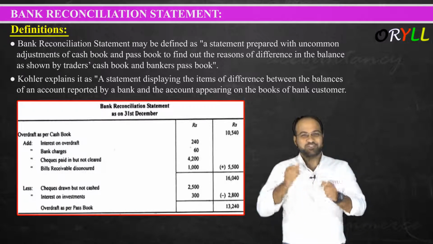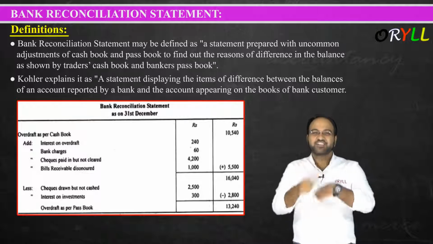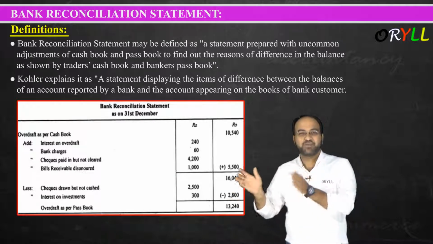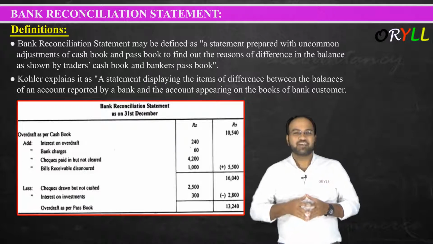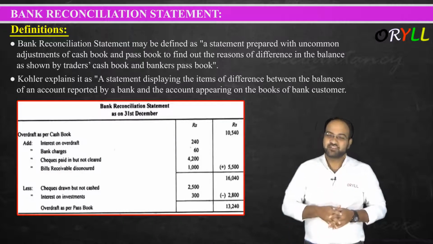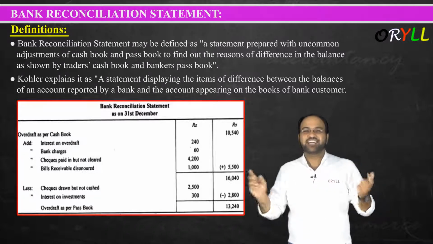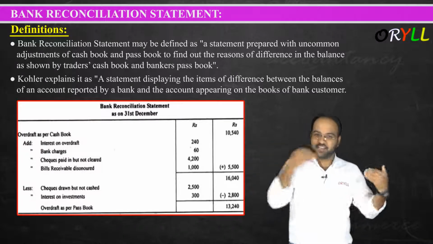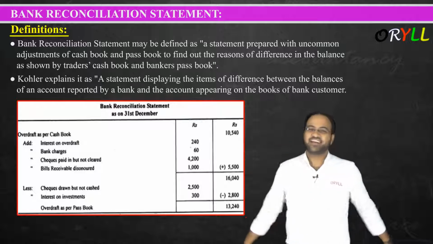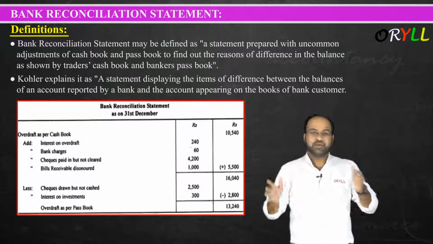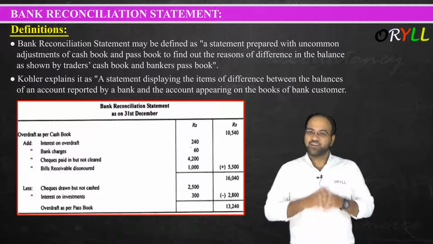In short, it is a statement showing the items of difference between what is prepared by the trader and the banker. So this is the definition given by Kohler, and this is all about the meaning and definition. Got it? Thank you.